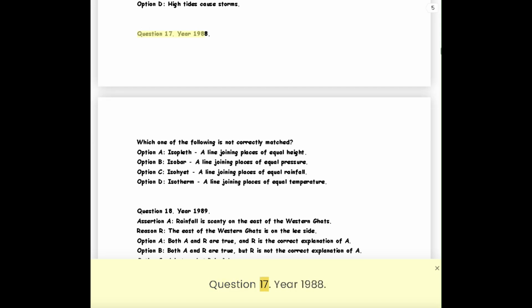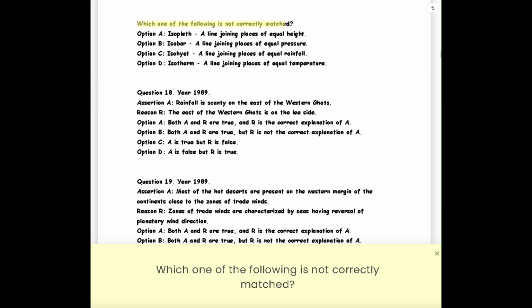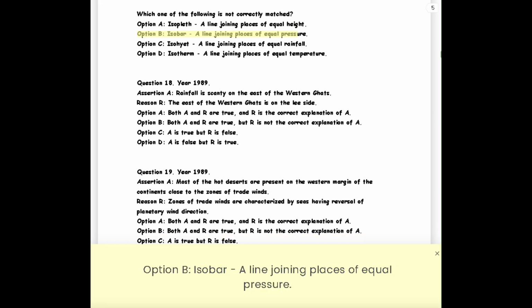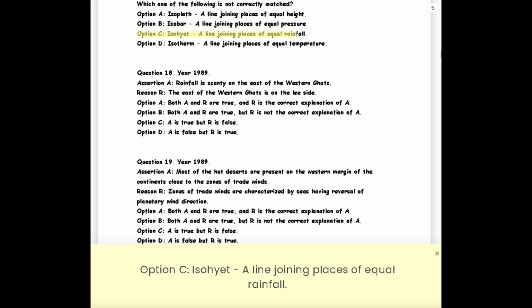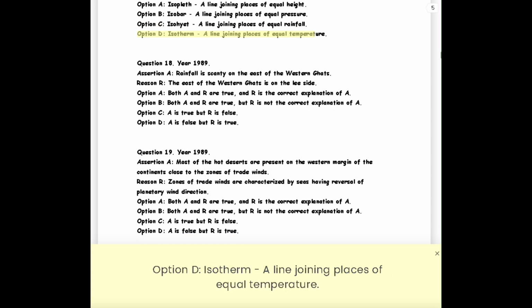Question 17. Year 1988. Which one of the following is not correctly matched? Option A, isohypse, a line joining places of equal height. Option B, isobar, a line joining places of equal pressure. Option C, isohyet, a line joining places of equal rainfall. Option D, isotherm, a line joining places of equal temperature.